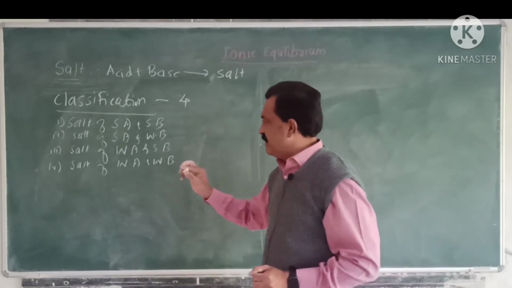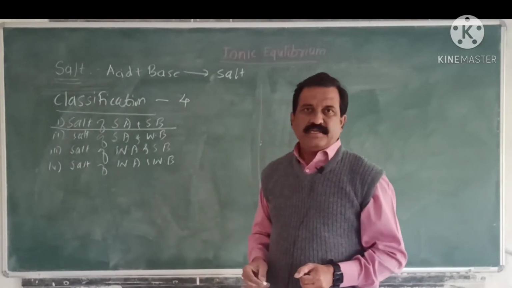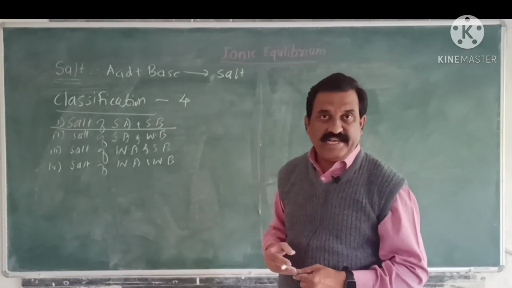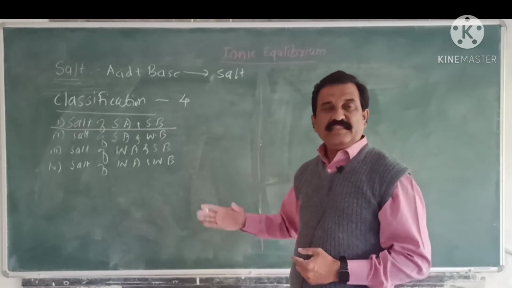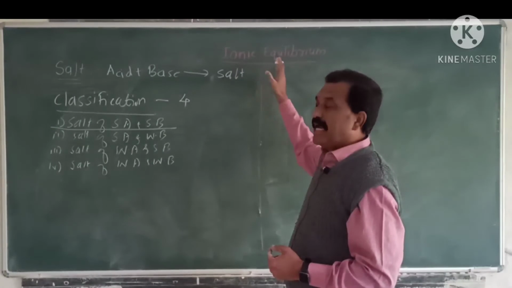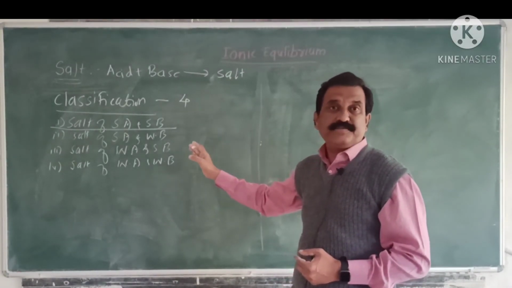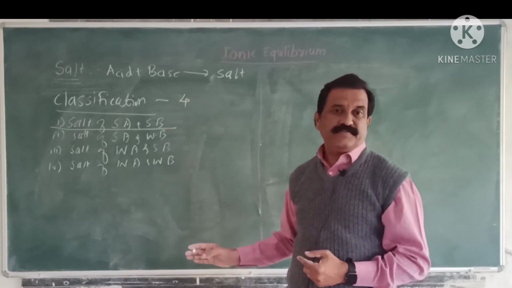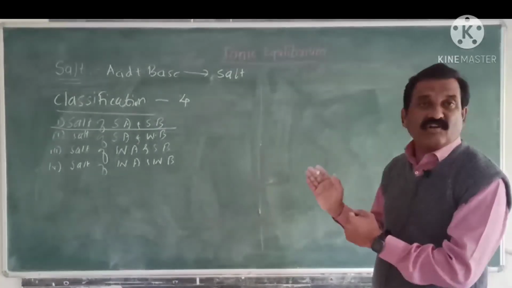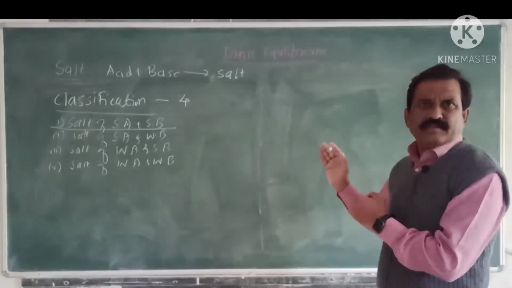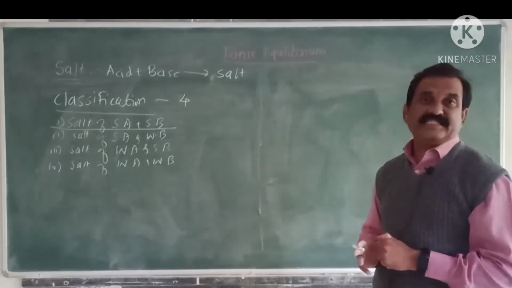The first one is a salt of strong acid and strong base. The knowledge and explanation of these types is more important for the remaining part of the chapter, ionic equilibrium. Without the knowledge of types of salts and their dissociation, we cannot explain the next concept like hydrolysis. Okay? The first type, a salt of strong acid and strong base.